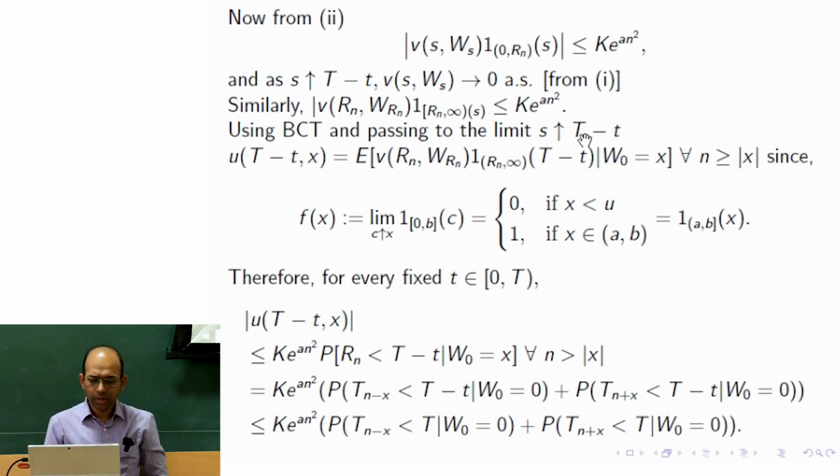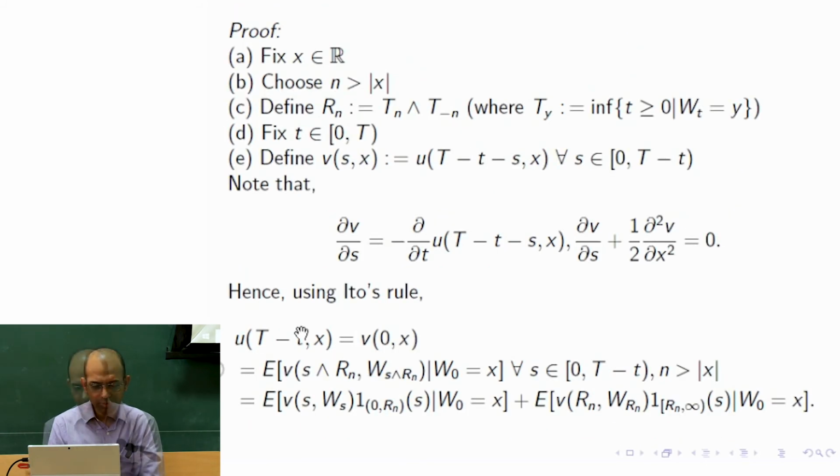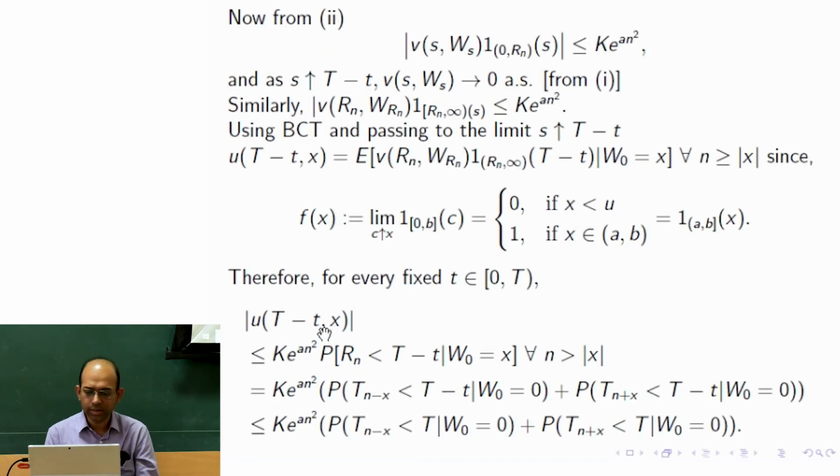Okay, now for every fixed t, we are now considering u of capital T minus small t comma x. Actually we started considering this from the earlier slide, but now we have the details about this expression. So we are using this expression. Now this is upper bounded by k times e to the n square.